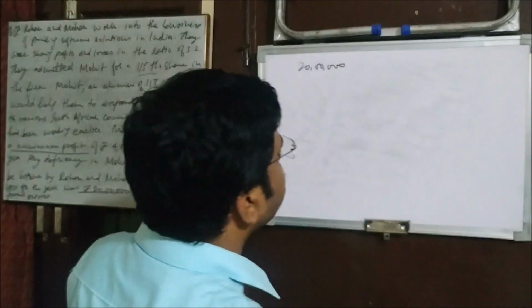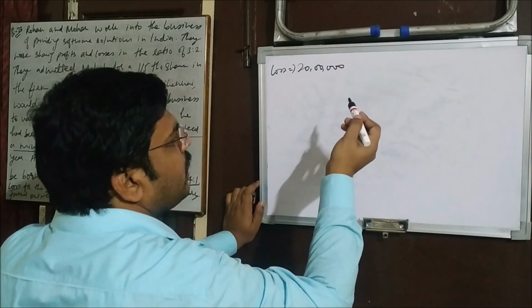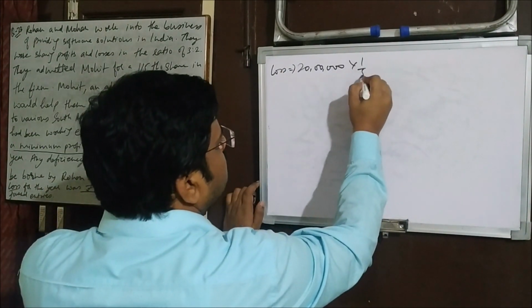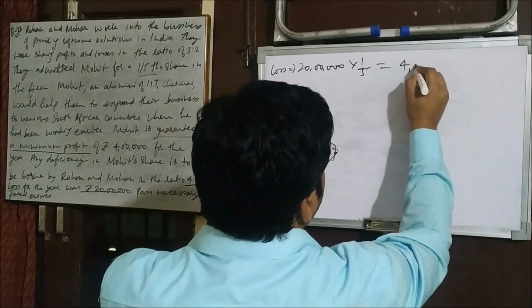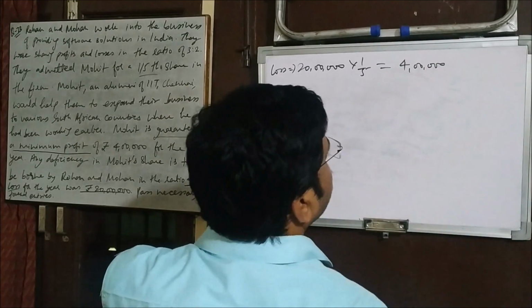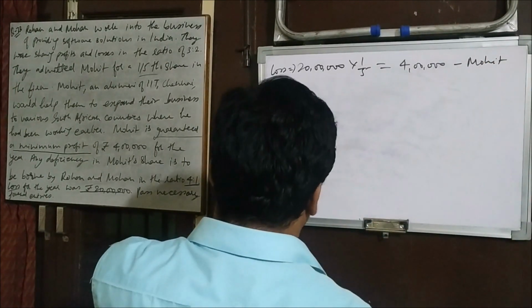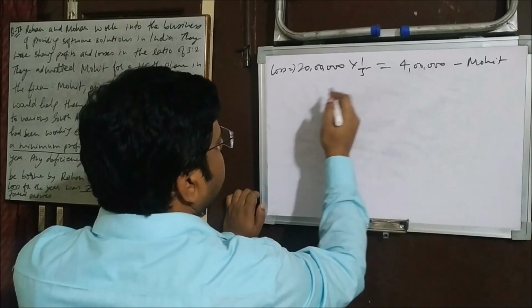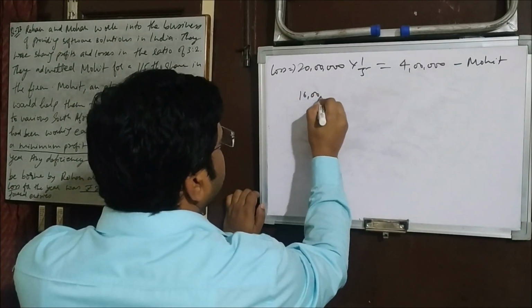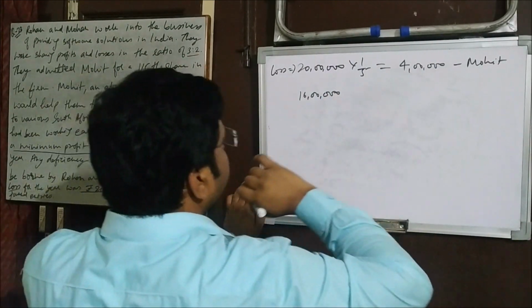To see how much of this loss should be borne by Mohit, we directly separate 1/5 of that, that is 4 lakh rupees. Out of this 20 lakh, 4 lakh is shared by Mohit, and how much is left? 16 lakh. That will be shared between these two in the ratio 3:2.